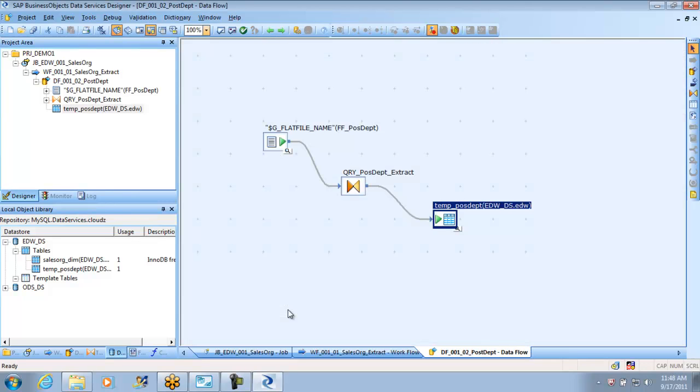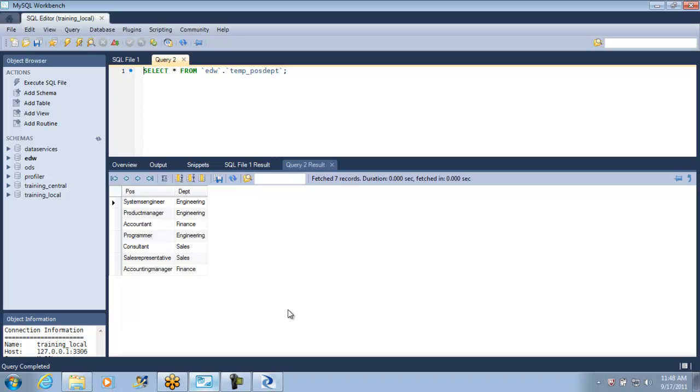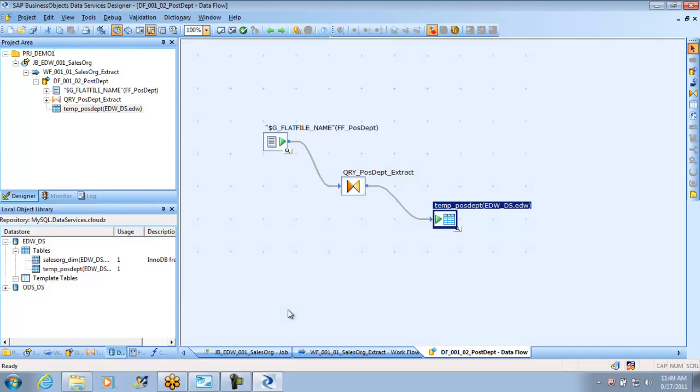But one important thing is, if you look at this particular table, there is position and department, and I don't have a proper index. Now, if the table keeps growing and I have maybe 100 departments, counting them is not easy for us. So I always want to put a sequence number before them. I will try to use a transform to get a sequential number for this while I load.